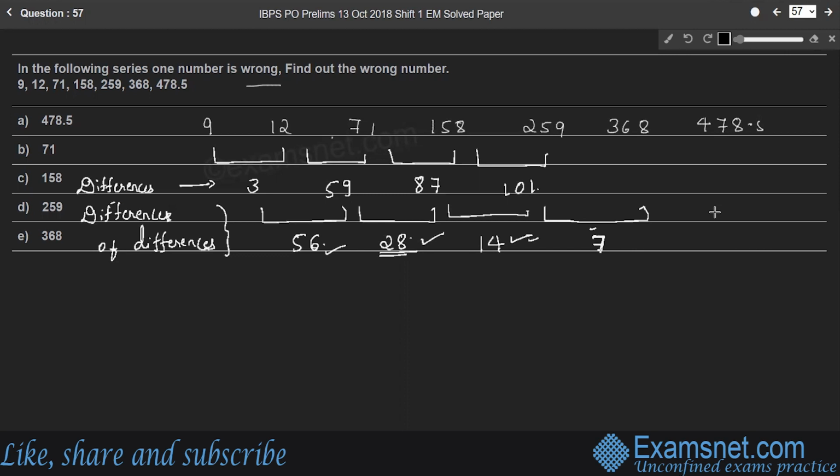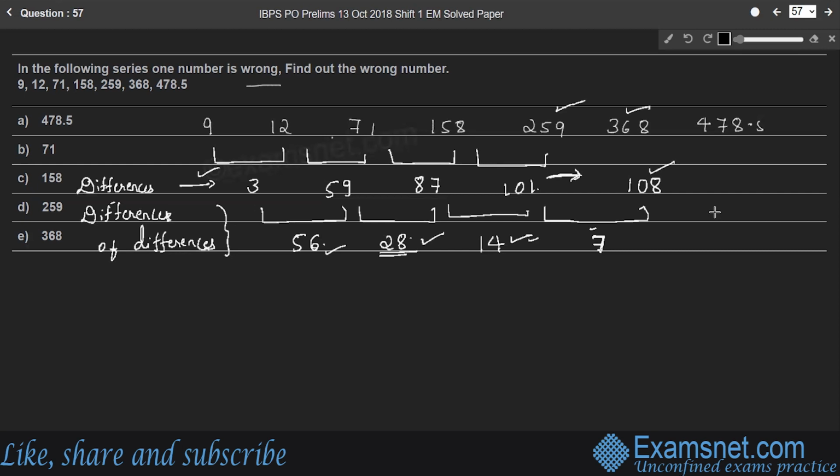If the difference is 7, what must be the next number? It should be greater than 101. So if the difference is 7, the next difference should be 108, right? Whether 368 is right or wrong, let us check.